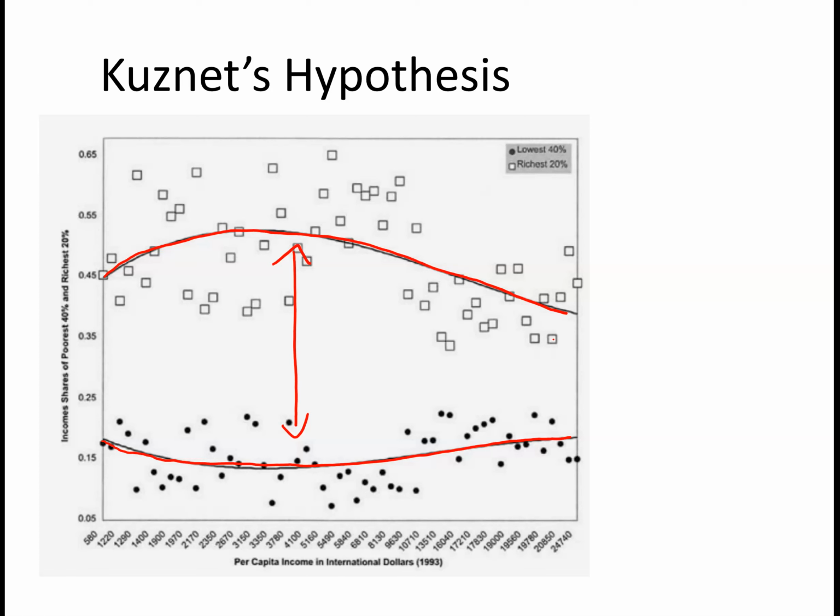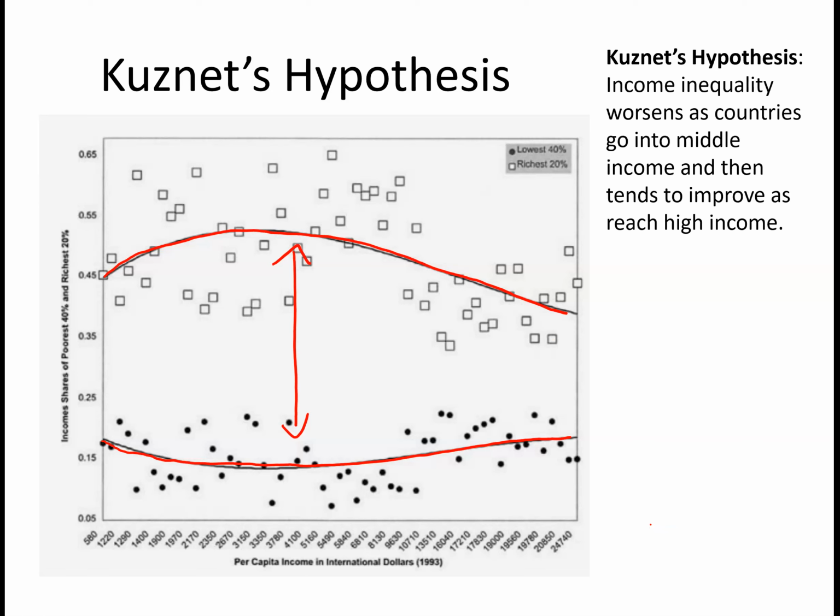And then it looks like this improves as these countries go towards being wealthy countries. At least that's what it looks like when we look at a cross-section of countries. So that's the Kuznets hypothesis. That Kuznets hypothesis is that income inequality worsens as countries go into middle income, and then tends to improve as they reach high income. So initially, the capitalists and the people with education and such, they grow more. But eventually, there's some catch-up going on. And so in the end, in the wealthy countries, this hypothesis is we would end up with still some inequality, but not as bad as in the middle.